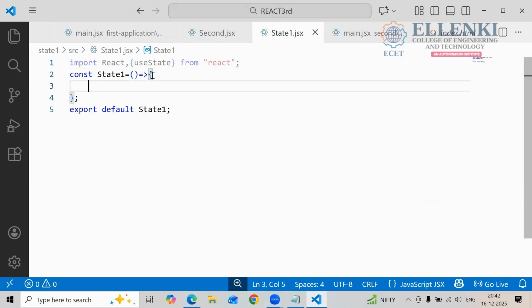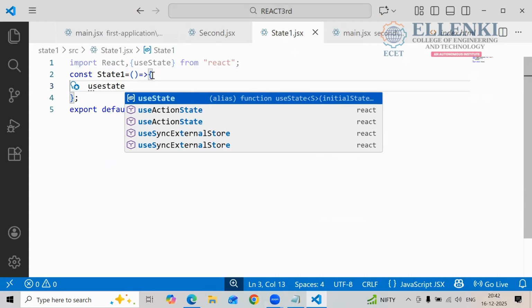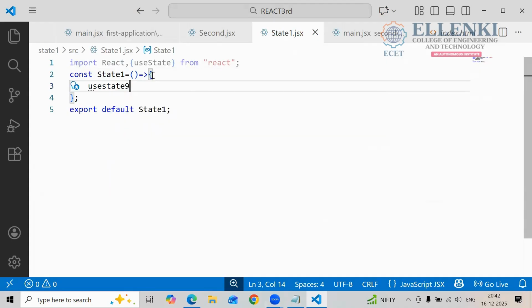Define the data. Yes or no? So how are you going to define the data, with the help of what? Using the useState keyword, we write the data. Suppose I have the data: useState, S-T-A-T-E, useState of "hello". This one I am having, I am defining the data.